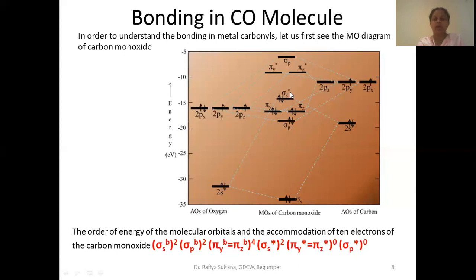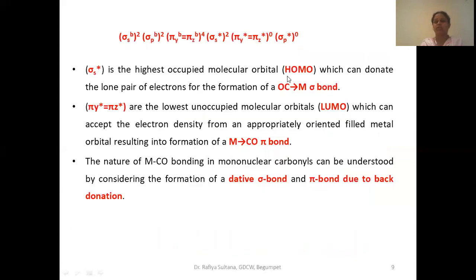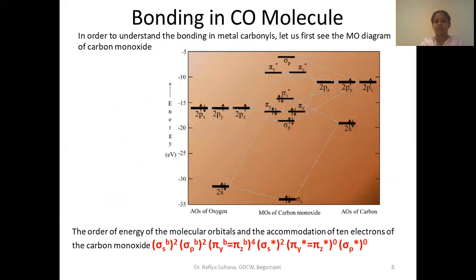Now you also have to know what the lowest unoccupied molecular orbital is. Listen carefully. Lowest unoccupied molecular orbitals. Which is the unoccupied orbital here? There are two orbitals here. What are those two orbitals? Okay, these two pi orbitals are unoccupied. And are they highest or lowest? There are many unoccupied orbitals here. We have shown only sigma here. See, among these unoccupied molecular orbitals, these pi are lowest in energy.